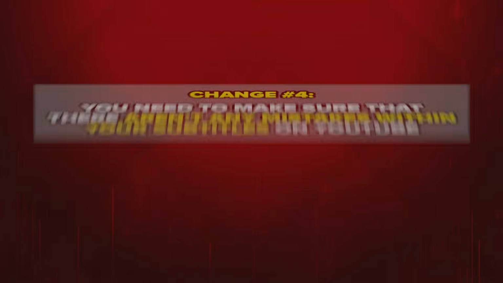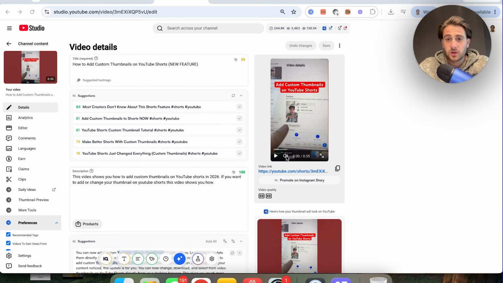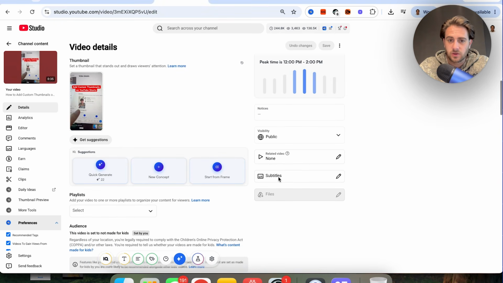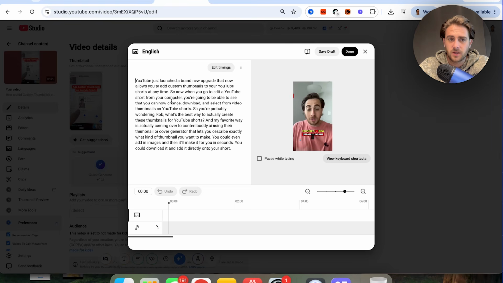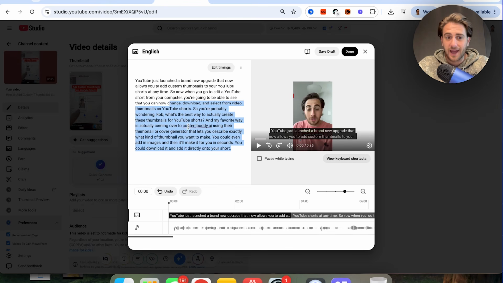Now, change number 4 is you need to make sure that there aren't any spelling mistakes or any errors inside of your subtitles, because if there are, it could be hurting your metadata on your YouTube Shorts, and this could hold you back. So when it comes to making sure that those subtitles are correct, here's how you're going to do that. From inside of details right here, we're going to see subtitles. You want to make sure that you're clicking on this, and you want to make sure that this is all accurate, because if something is spelt wrong, it could be destroying your views.